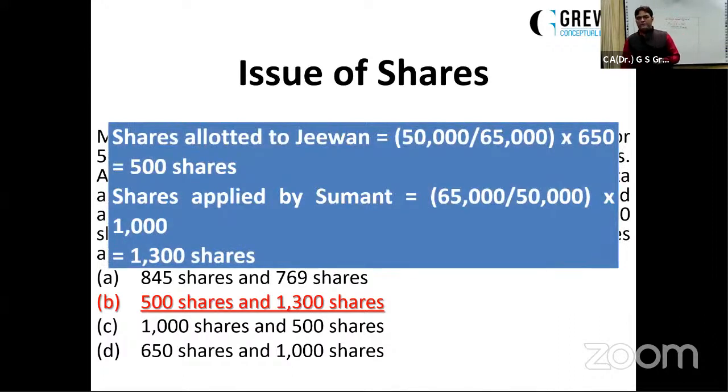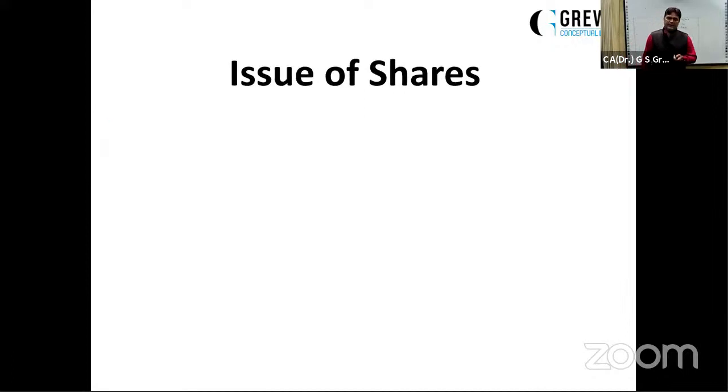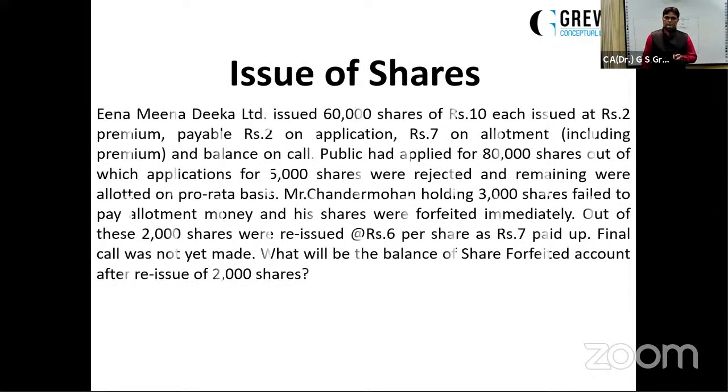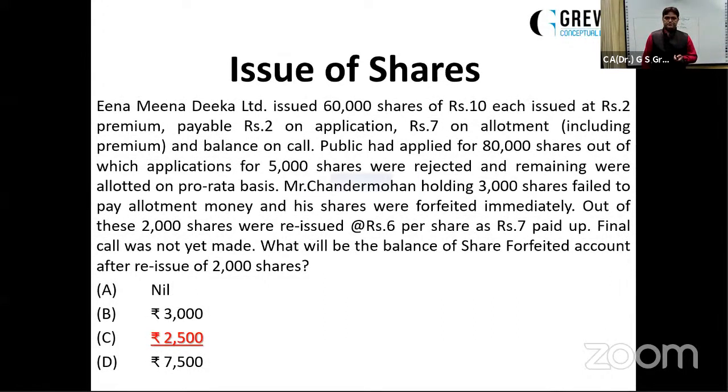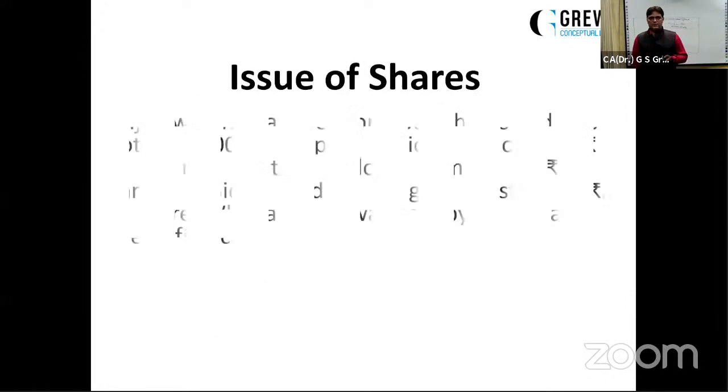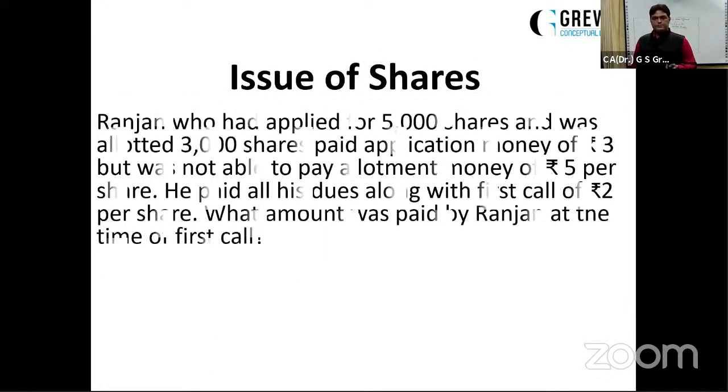Allotted to Jeevan will be 50,000 upon 65 into 650. Applied by Sumant will be 65 upon 50 into 1,000. So if you have to calculate the applied shares, you have to keep applied upon allotted. If you have to calculate the allotted shares, you have to keep allotted upon applied. Let's move on further. Okay, let us go to this question.